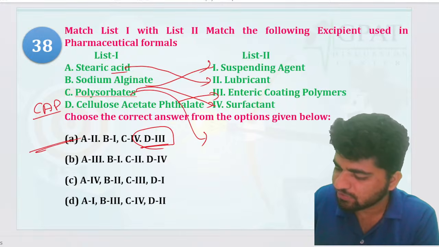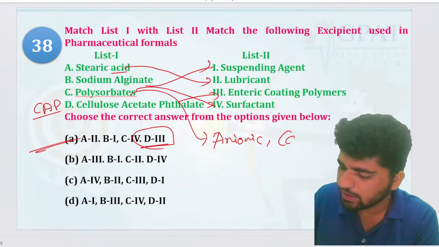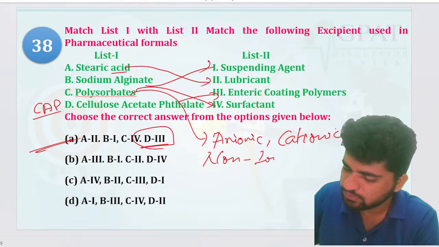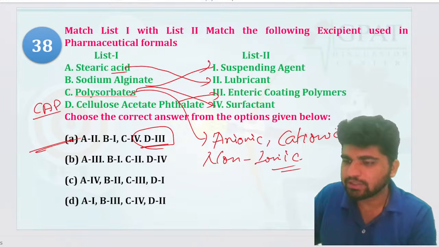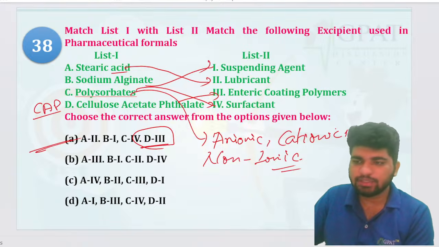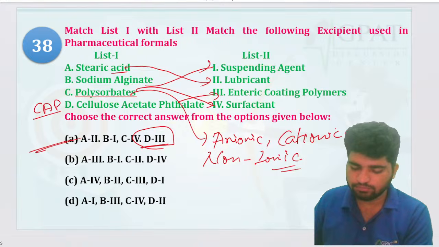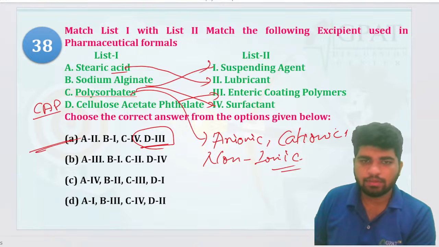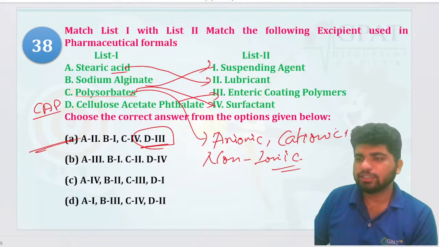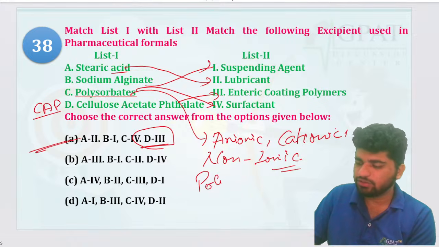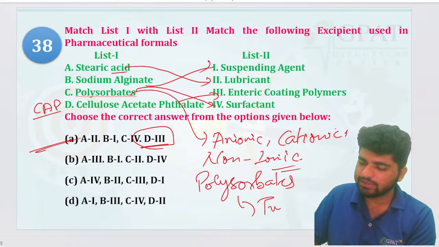Polysorbates are which kind of surfactant? Anionic, cationic, non-ionic. Which one is it? Anyone? Polysorbates are nothing but your Tweens, right?